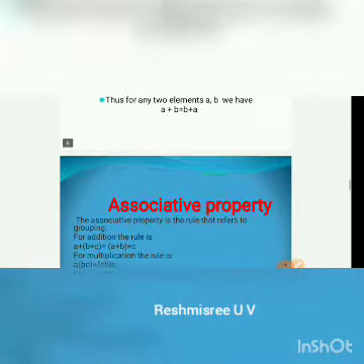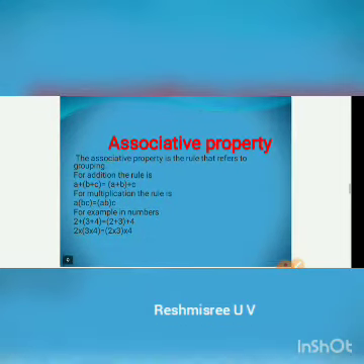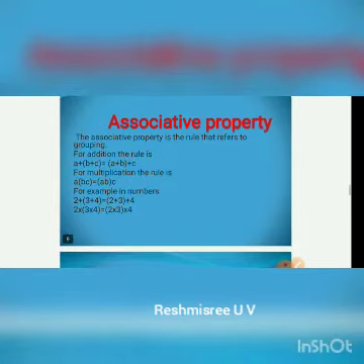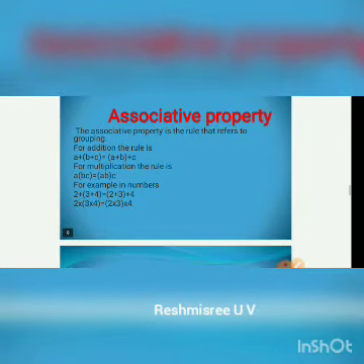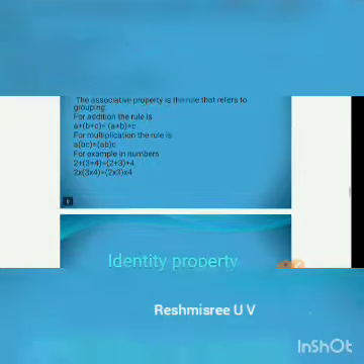Next property is associative property. The associative property is the rule that refers to grouping. For addition, the rule is a plus b plus c equal to a plus b plus c, with grouping changed. For multiplication, the rule is a into bc equal to ab into c. For example, in numbers, 2 plus 3 plus 4 equal to 2 plus 3 plus 4. Similarly, 2 into 3 into 4 equal to 2 into 3 into 4.